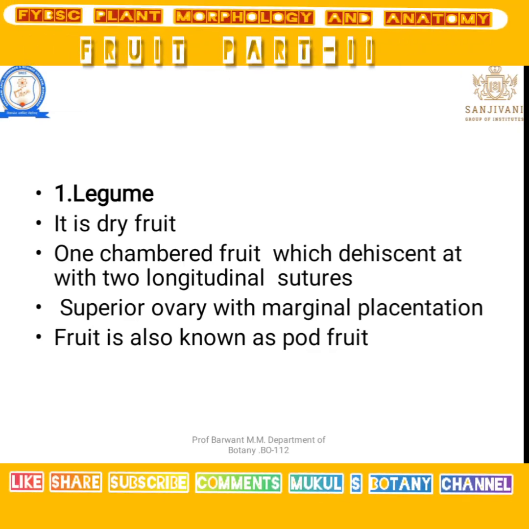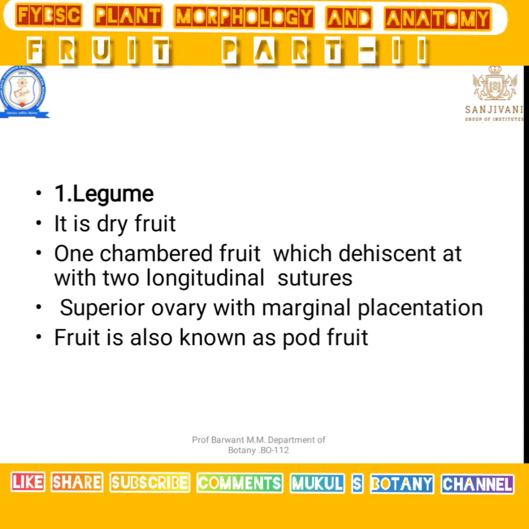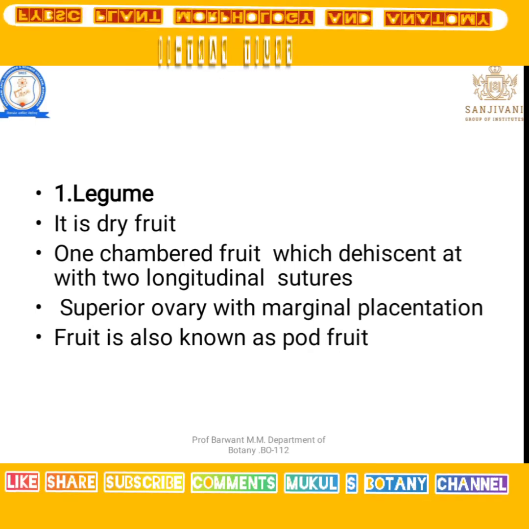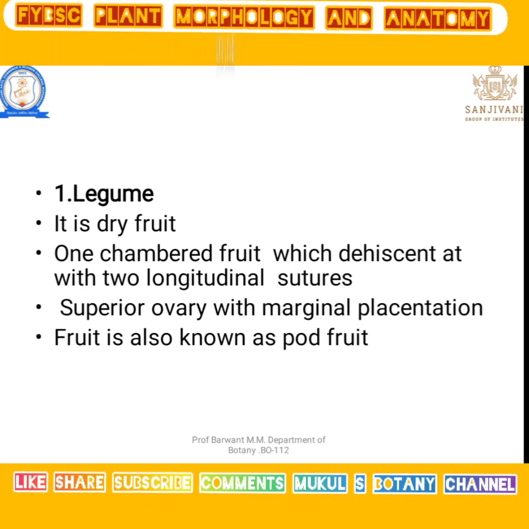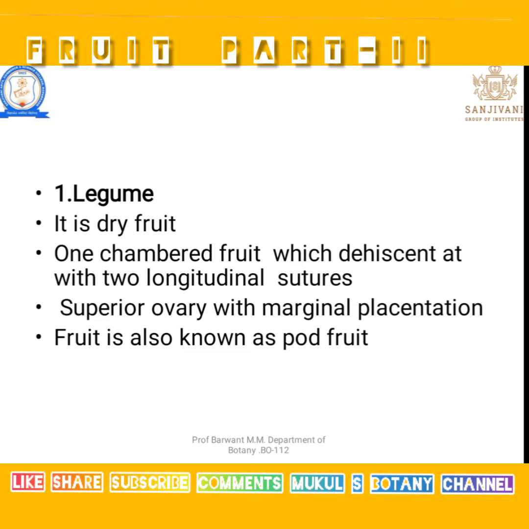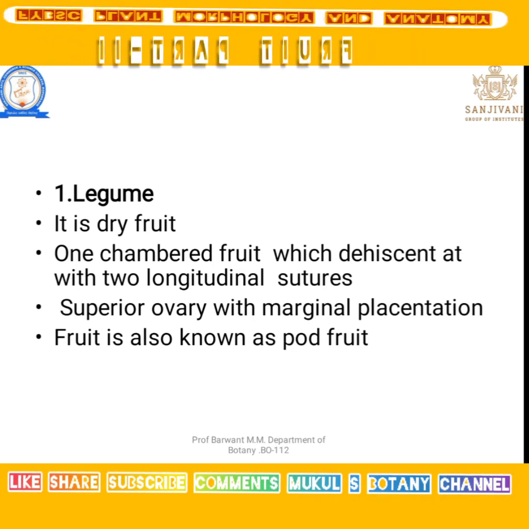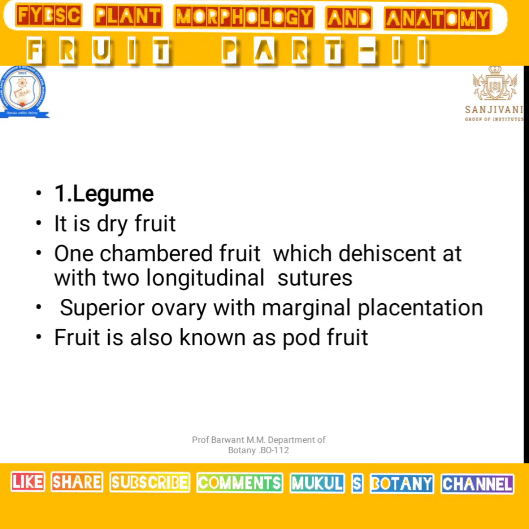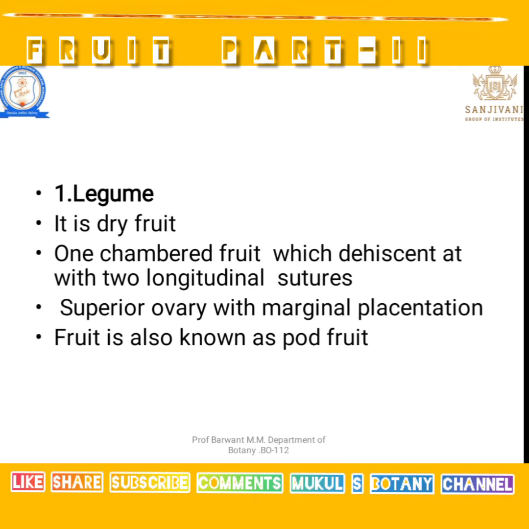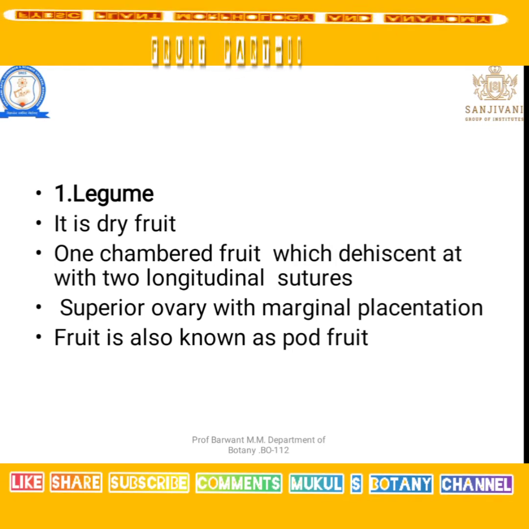Let's see, it is a dry, one-chambered fruit, dehiscent along two longitudinal sutures, with a superior ovary and marginal placentation, and the fruit is also known as a pod. It is a one-chambered fruit, meaning the seeds are present in a single chamber.